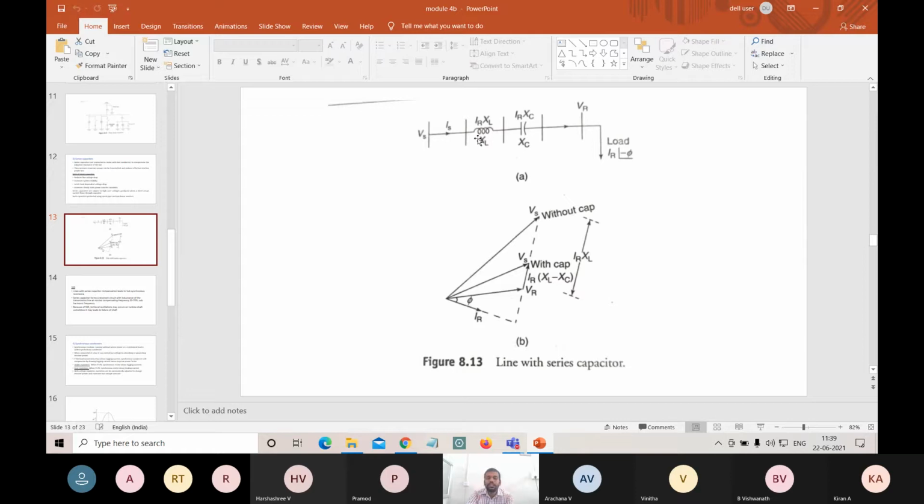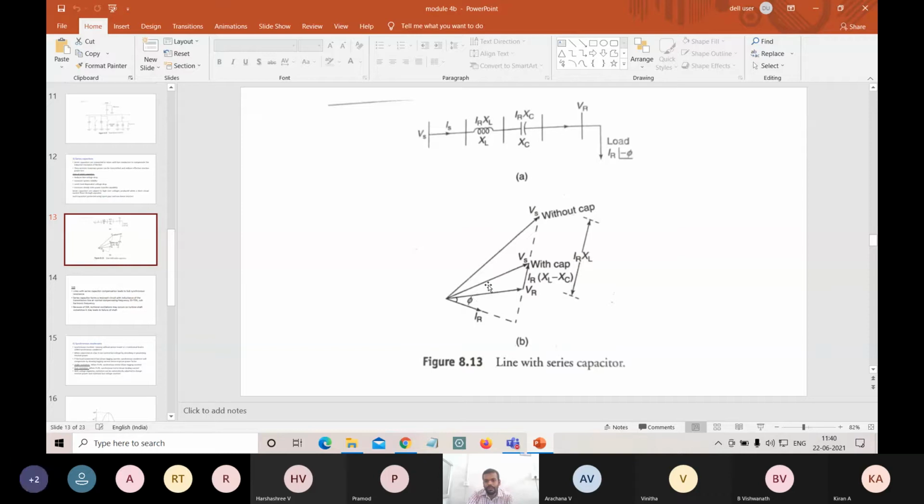When we are using the inductor and capacitors in series, this is our phasor diagram with and without capacitor. If we use capacitors in our transmission line or power system network, the phase angle between the voltage and current changes. If we do not use the capacitor, the angle between Vs and I keeps on increasing.